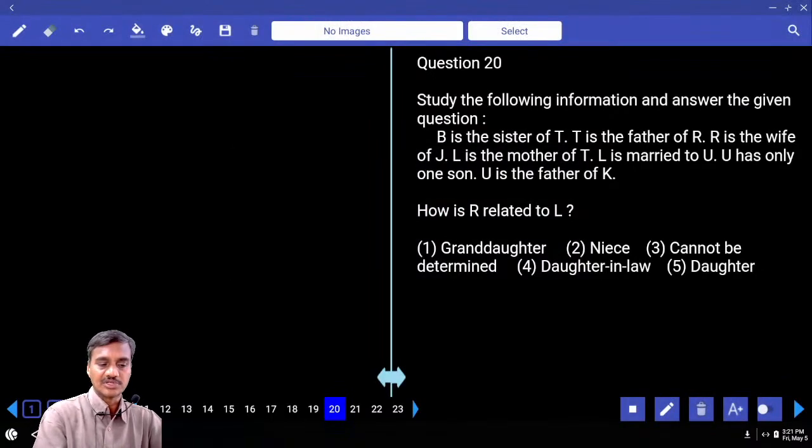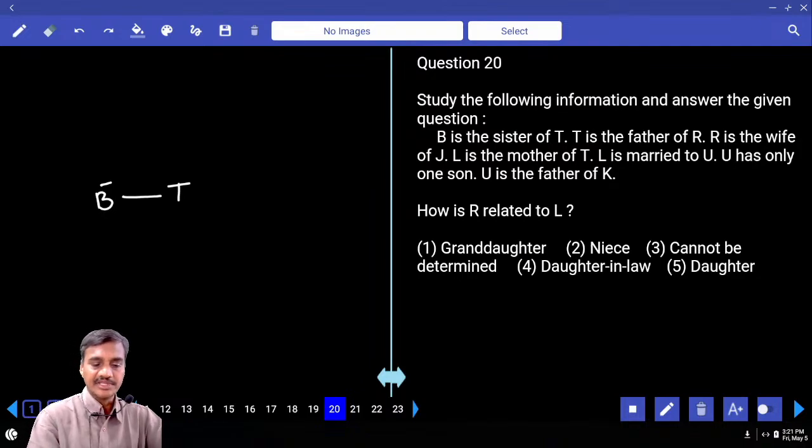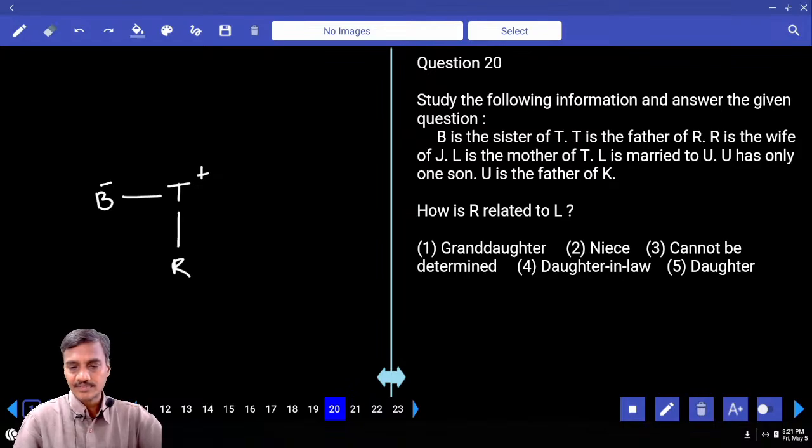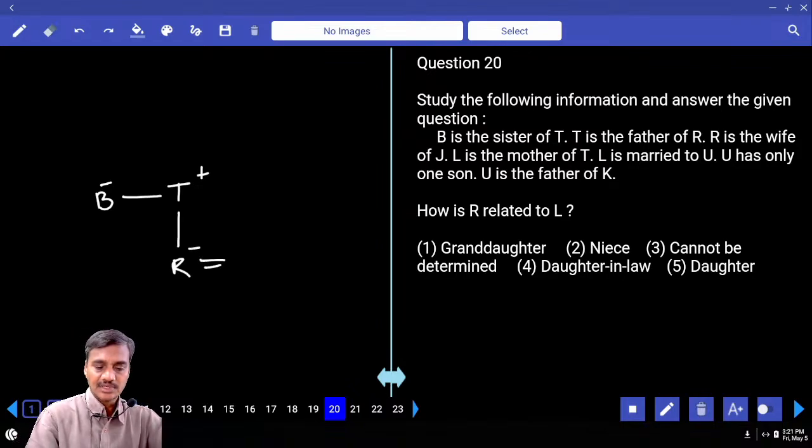Now B is the sister of T, which can be written like this. T is the father of R. R is the wife of J. R and J are a married couple. R is a female, J is a male.